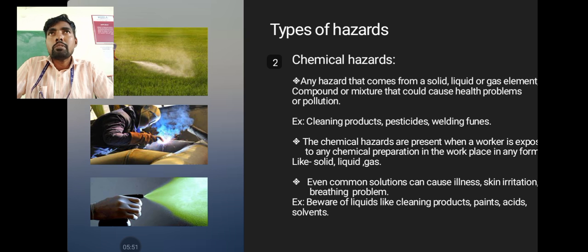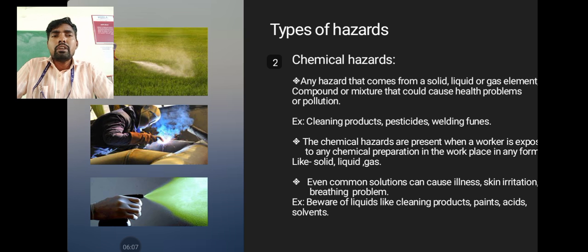Maybe during the industry's working time, with the help of the top chimney point, the entire smoke, nothing but toxic gases, will be released. Those toxic gases are released into the climatic conditions. The maximum air pollution will happen.